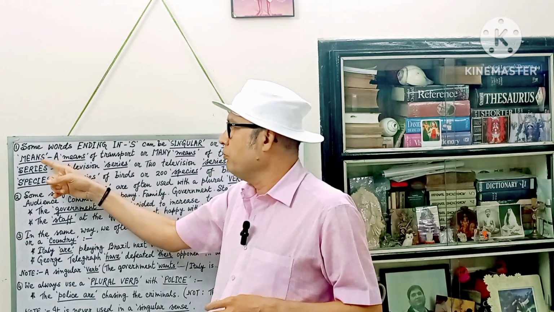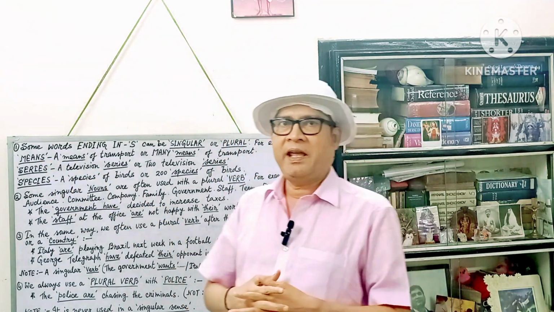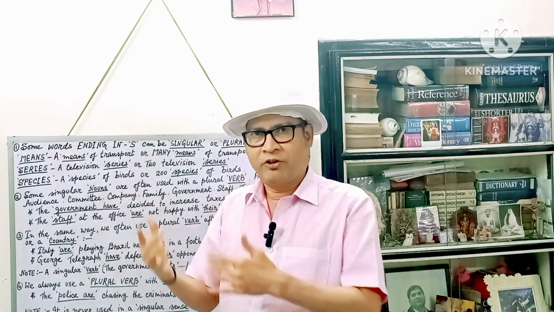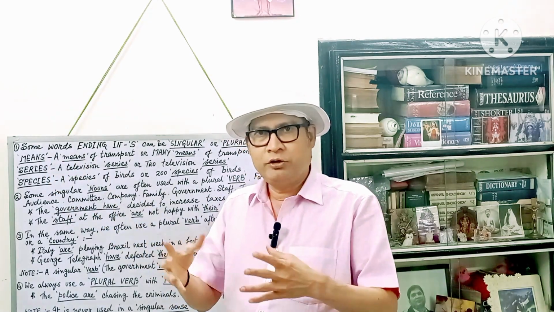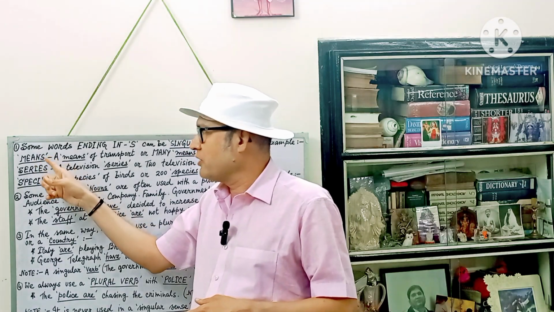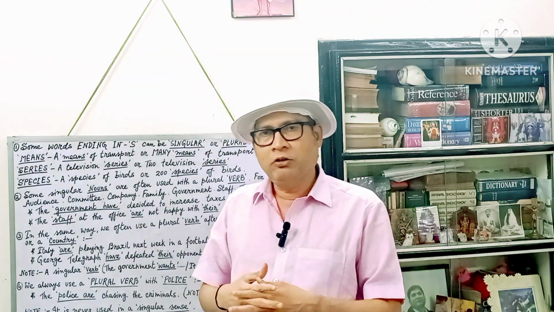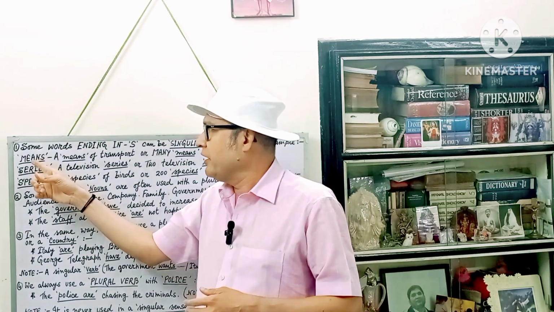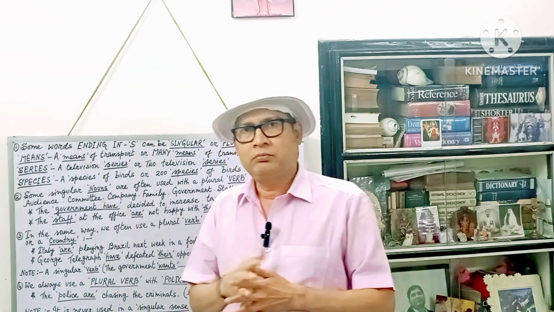For example, means. M-E-A-N-S. It's a noun, means, method, mode. Here you see s is used after mean. So you may have the idea that perhaps it is a plural noun.